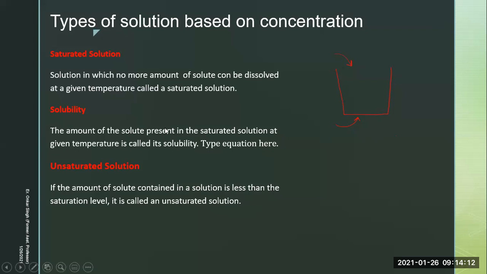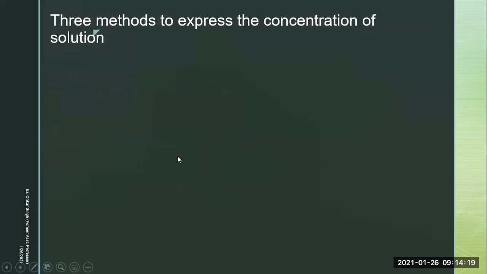That's it. This is the types of solution based upon concentration. We have already discussed type of solution based upon state, gaseous solution, liquid solution. Okay. All right. And then 3 methods to express the concentration of solution. Very, very important for numericals part. Number 1, mass by mass percentage of solution. So let's see. Mass by mass percentage of solution, when we want to use, we will write mass of solute divided by mass of solution into 100, right? Here, we can give an example or we will take examples later.